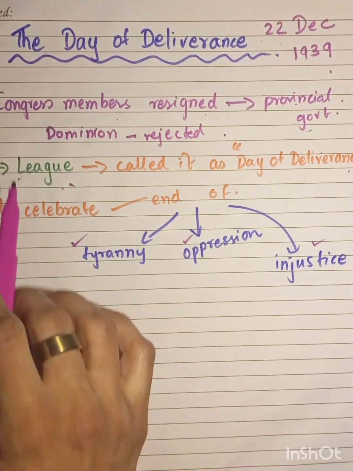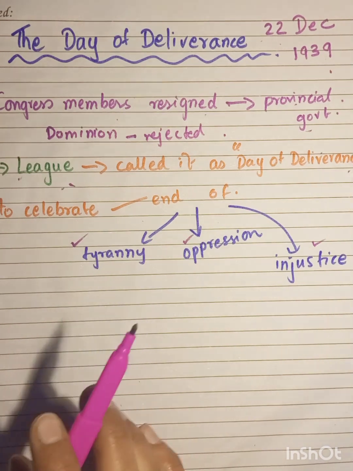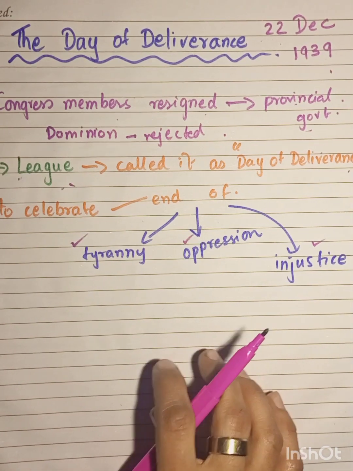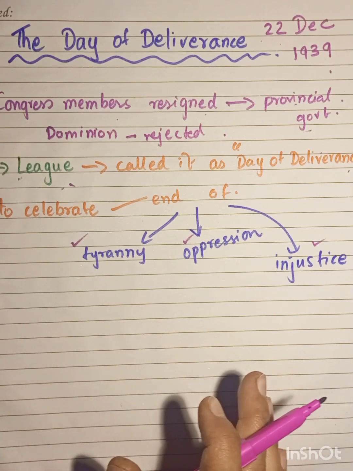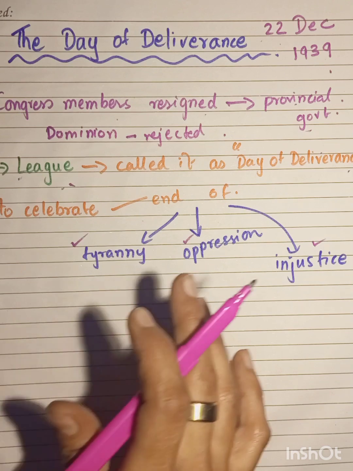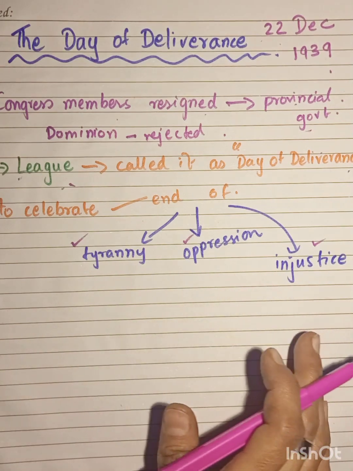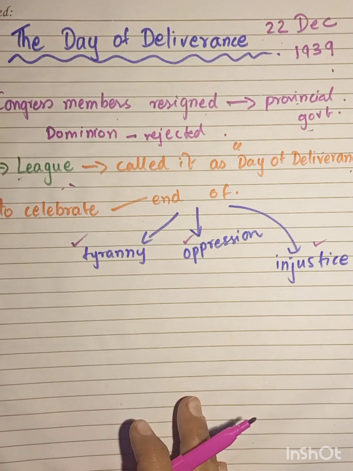If you get a question on the Day of Deliverance, these are the points that you can write. If it's a 4 mark question, make sure that you write at least 4 points, and those 4 points should be valid. And in today's lecture, we also discussed the start of the Second World War, and how the whole world was plunged into the war, with Great Britain declaring war on Germany. And I also gave you a little details about the war. So with this, we end.